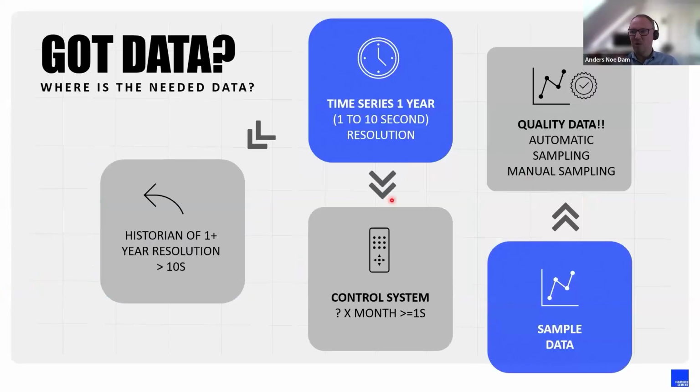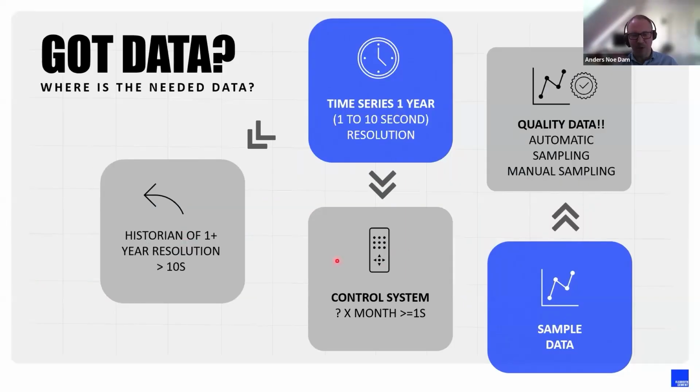What am I talking about? I'm talking about both time series data that typically is in the ECS or in the process control system. Ours is called ECS Control Center, but nevertheless, to build proper algorithms, you need a data foundation for it. And often we see in the cooperation we have been part of with universities, with research projects, with customers, that 1 year of data with a decent resolution is often helping those algorithms to get some value. But many customers would say, I don't have that in my control system.